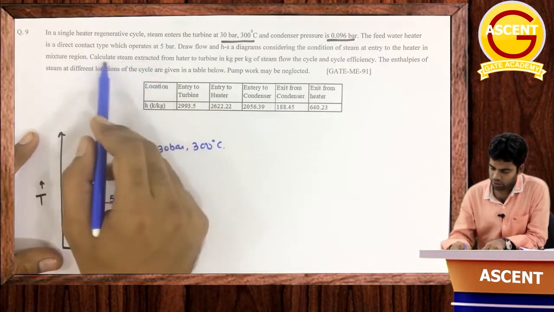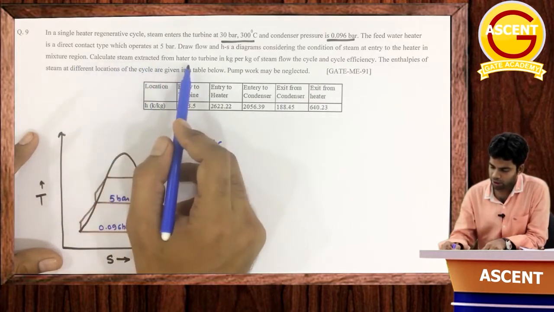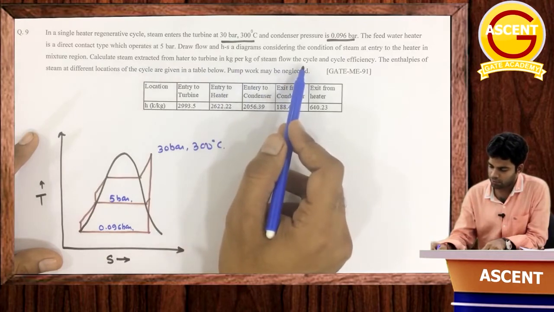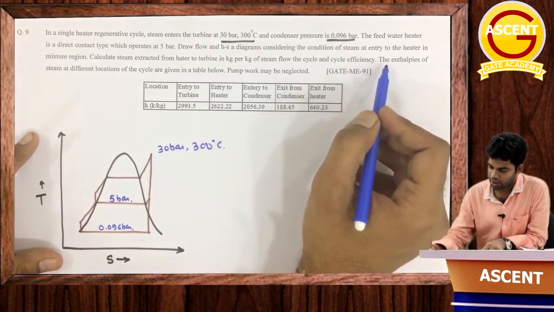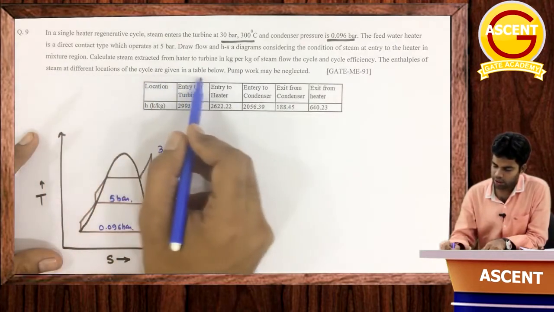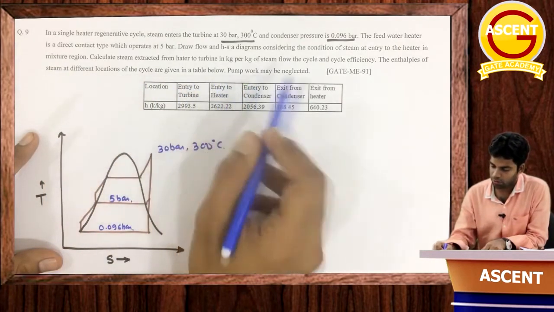Calculate the steam extracted from heater to the turbine in kg per kg of steam flow rate, the steam flow in the cycle, and the cycle efficiencies. The enthalpy of the steam at different locations of the cycle is given in a table below. Pump work may be neglected.